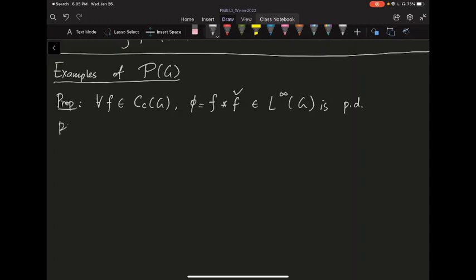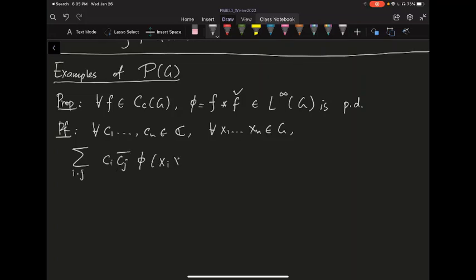The proof is quite simple. If you have any c_1 up to c_n in C, and any x_1 up to x_n in G, you want to show the double summation is non-negative. So you do the double summation over all i, j from 1 to n of c_i c_j bar of phi evaluated at x_i x_j inverse.